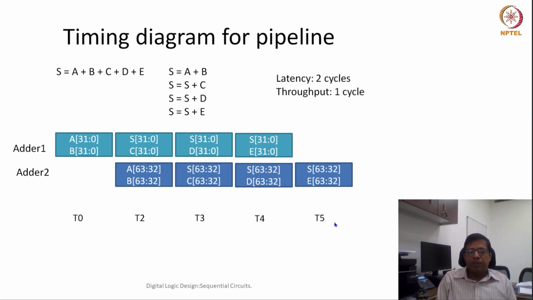If you are able to finish all these 4 assignments in 4 days, that means the overall latency is going to be 4, but the throughput is, on average, that you have finished 1 assignment per day. So throughput is also an important measure of performance, and here we clearly see that the throughput for such adders is quite good.